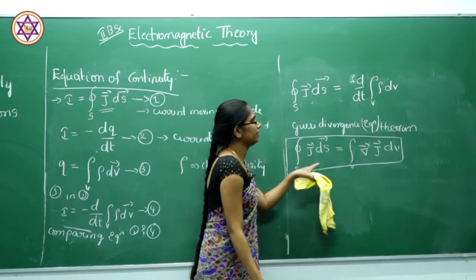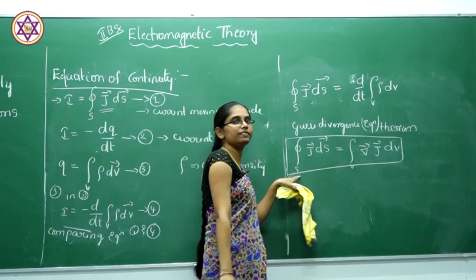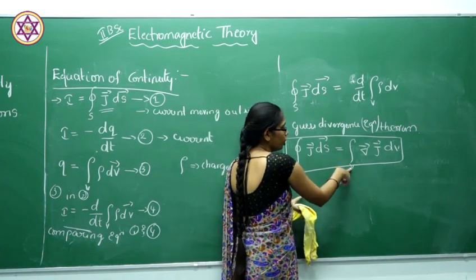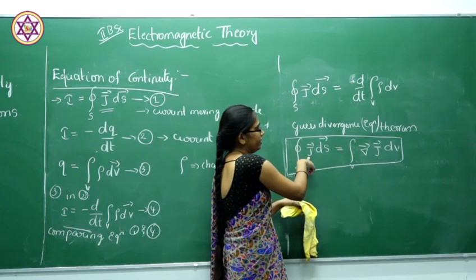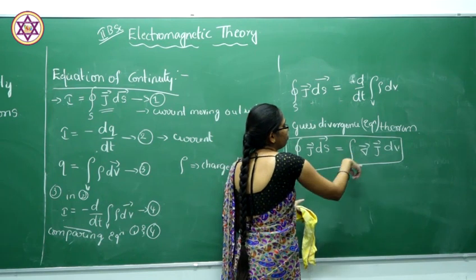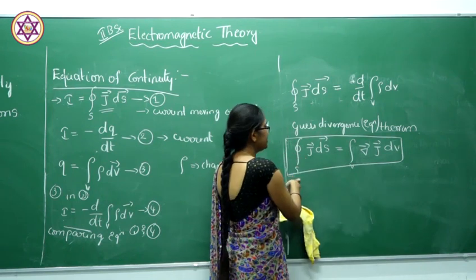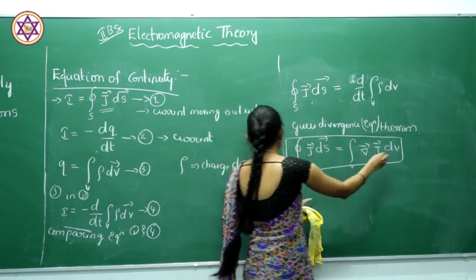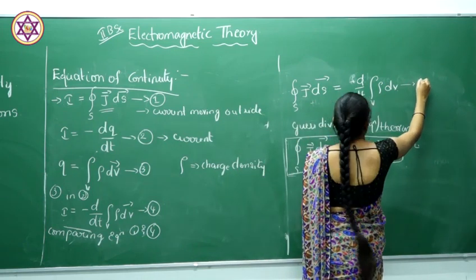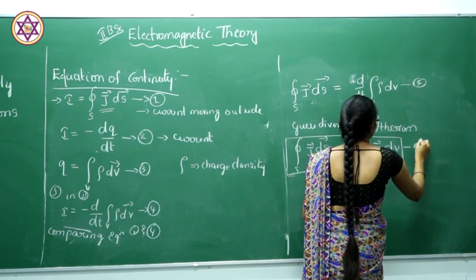In the last class we discussed that this gives the relationship between the surface and volume integral. This will be equation 5 and this will be equation 6.